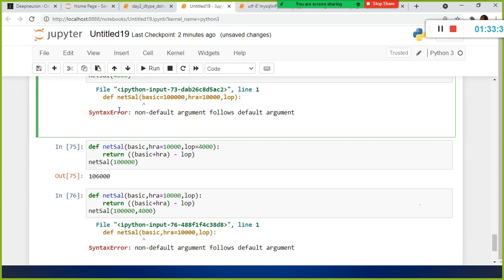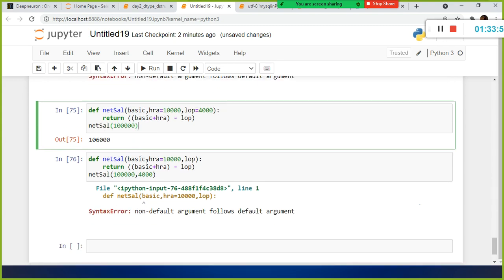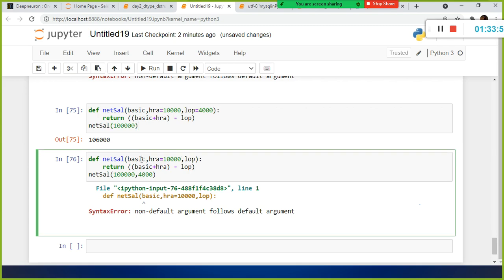So I just fixed this issue by writing like this, right? Here I defined the non-default argument first, and the default argument I specified followed by this one. Now no error. But earlier, I specified the default argument first, and the last also the non-default argument. It was throwing an error. So always the non-default argument should be defined first, and then only your default argument should be defined, right?